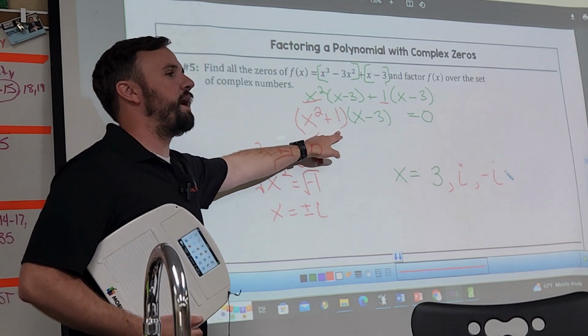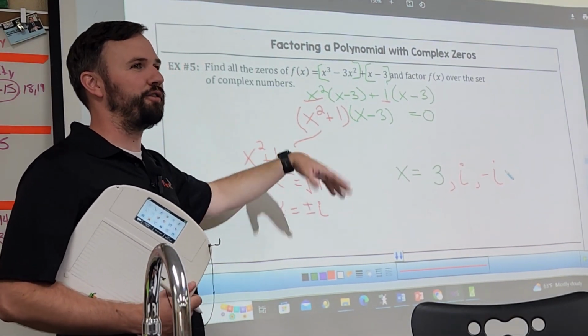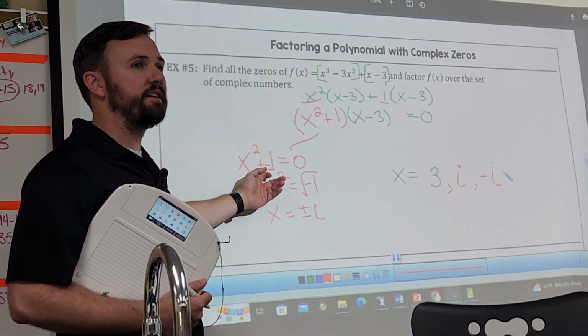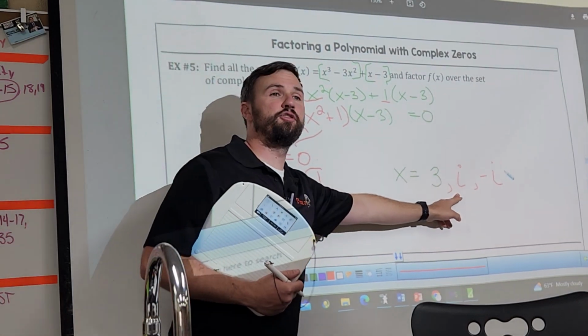Now, if that was x squared minus 1, that'd be x plus 1 times x minus 1. You have 1, negative 1, 3. How many times is this going to pass through the x-axis? 1. The i's don't show up on the graph, right?